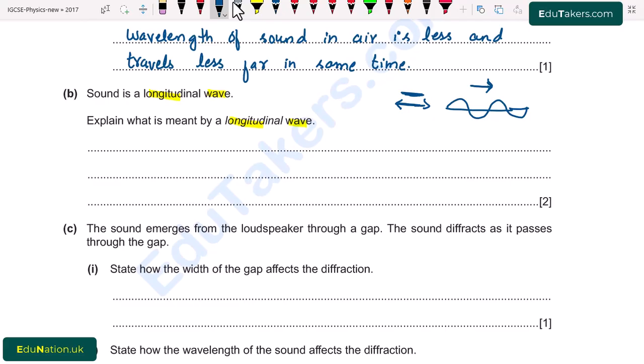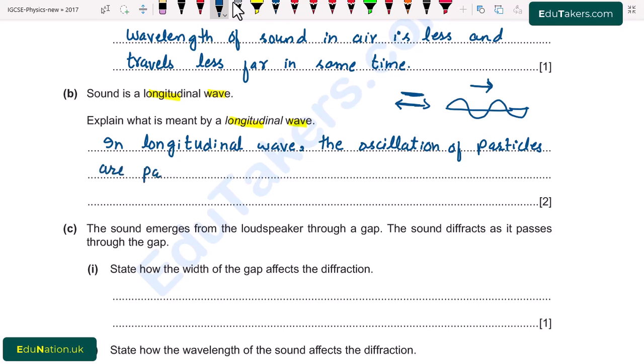I write here: in a longitudinal wave, the oscillation of particles is parallel to the direction of wave travel.